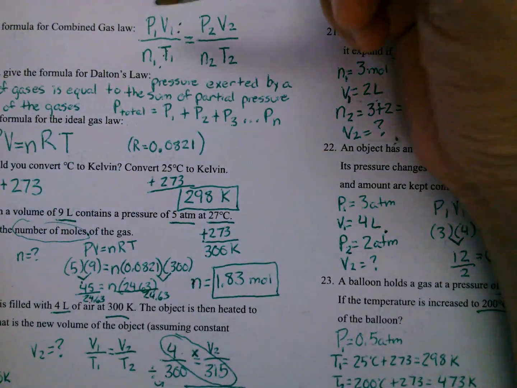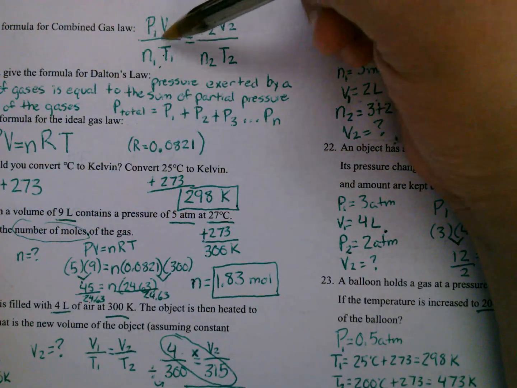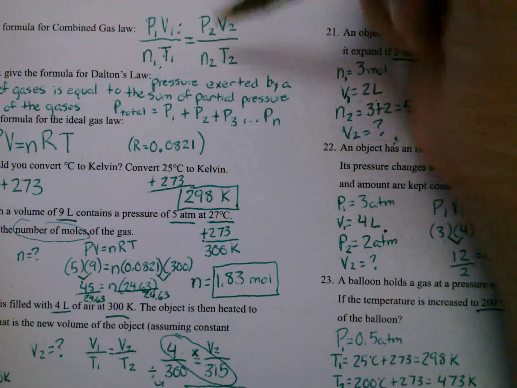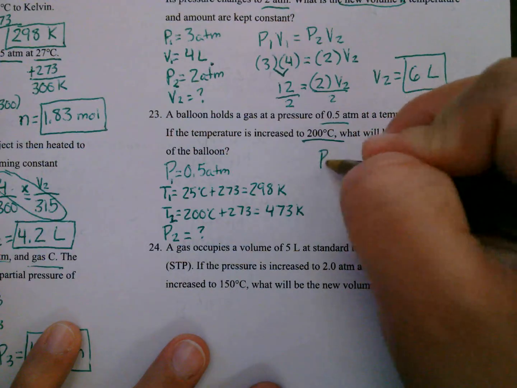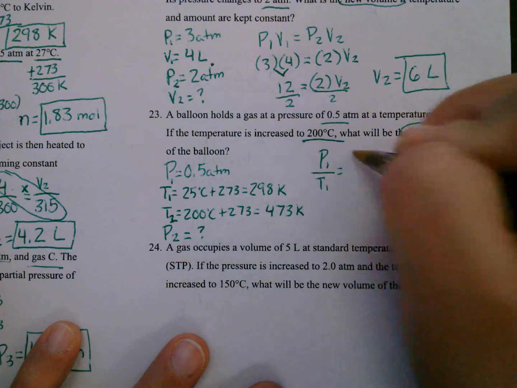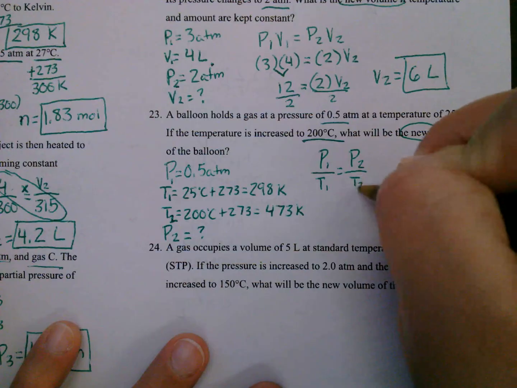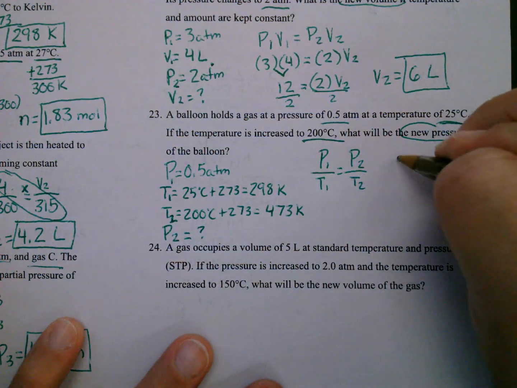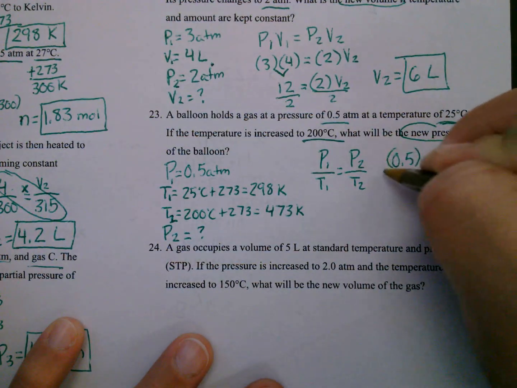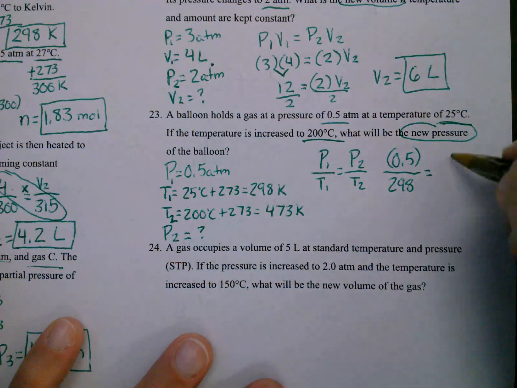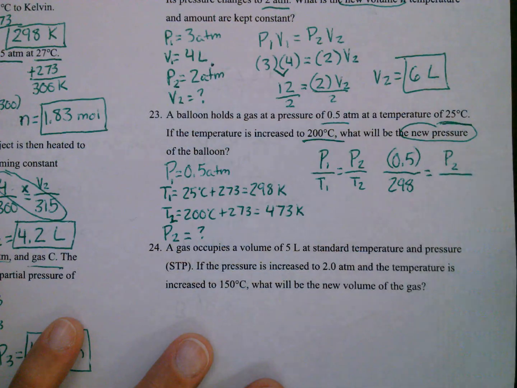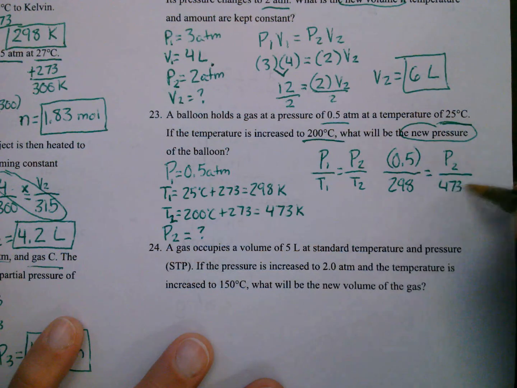So we're dealing with pressure and temperature. If I take a look at the formula, I'm going to do P1 over T1. I don't need my N or my V. P1 over T1 equals P2 over T2. So P1 is 0.5, T1 is 298. I'm looking for my P2, and then my T2 is 473.